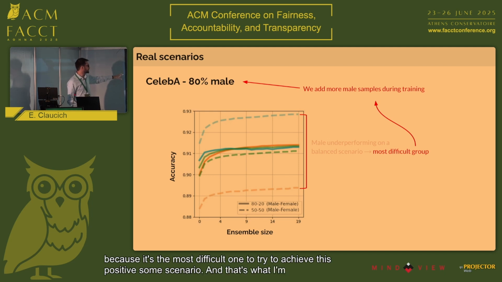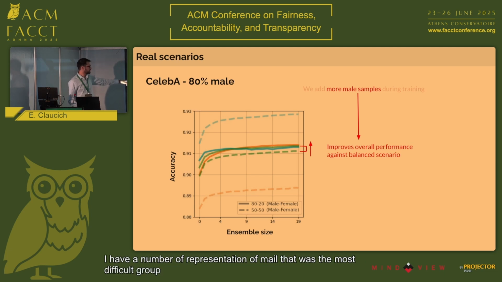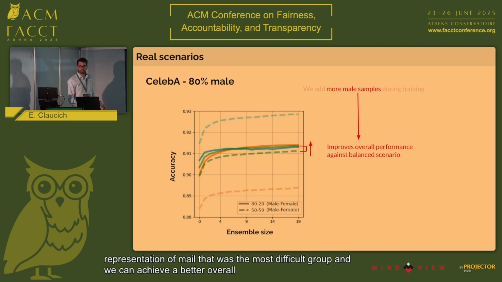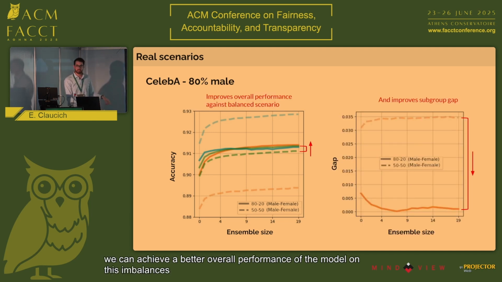And that's what I'm showing you here. I have an overrepresentation of male, which was the most difficult group, and we can achieve a better overall performance of the model on this imbalanced scenario than on the balanced one. And not only that, but also at the same time reduce the gap between the two subgroups on this imbalance ratio. Once again, achieving positive sum fairness on an imbalanced scenario than on the balanced one.